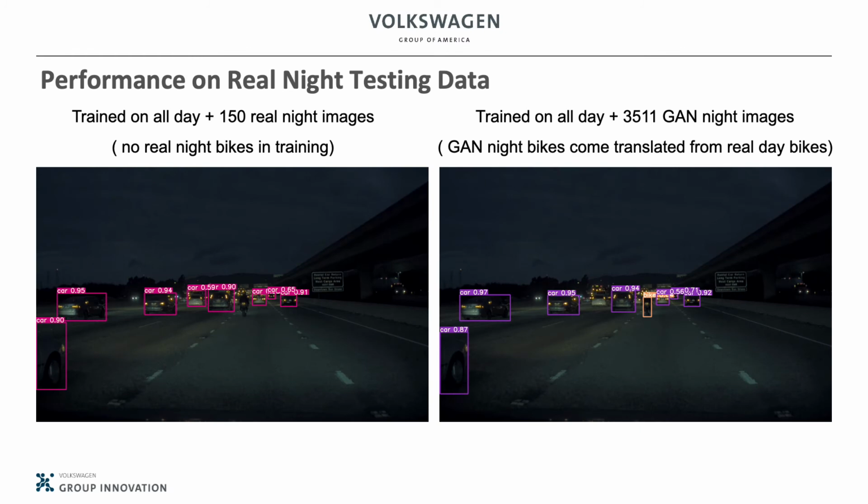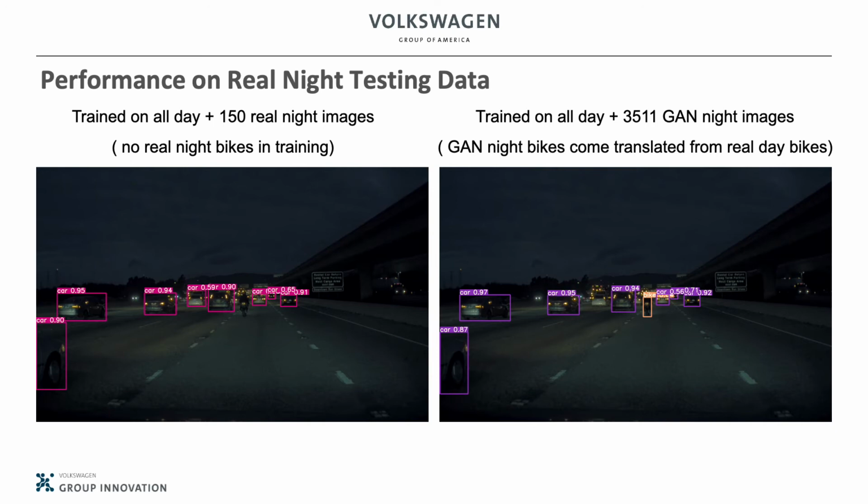Here are predicted bounding boxes on a sample RealNet test image. We compared one model trained with real day and a few RealNet images with another model trained with real day and GAN-generated net images. Also, we had no motorbike objects in the RealNet training set due to the limited images. As you can see, the model trained with RealNet images cannot detect motorbikes in the test set.